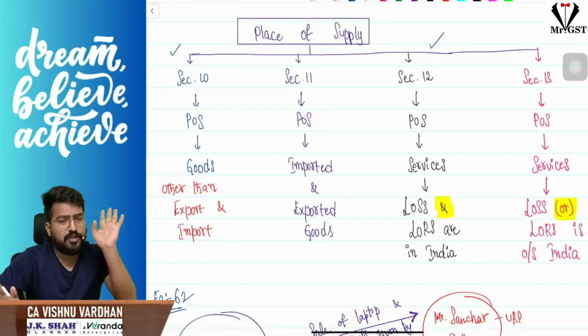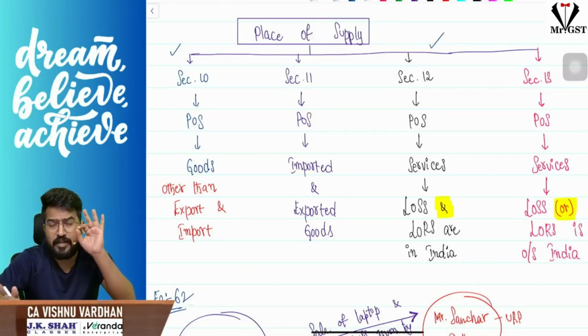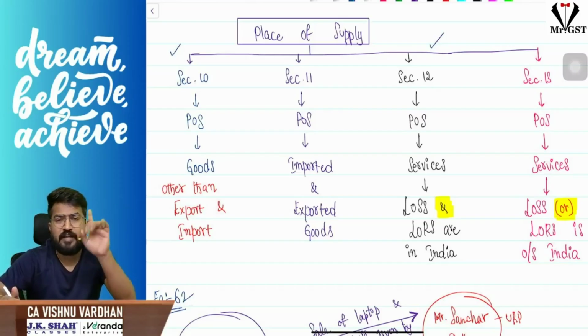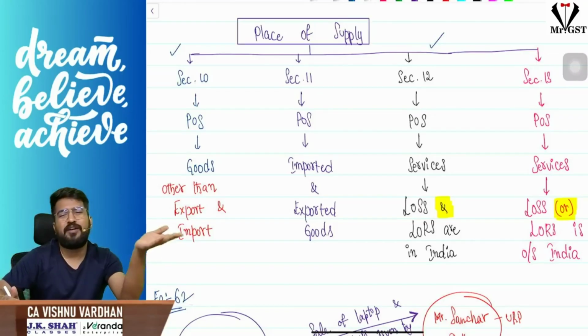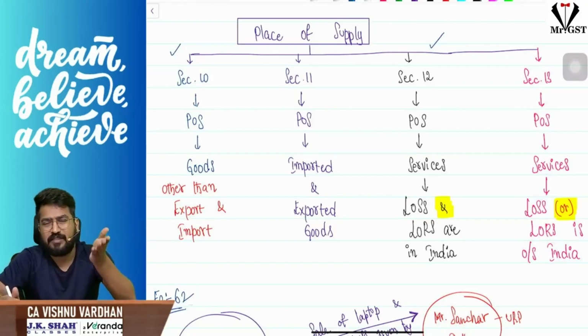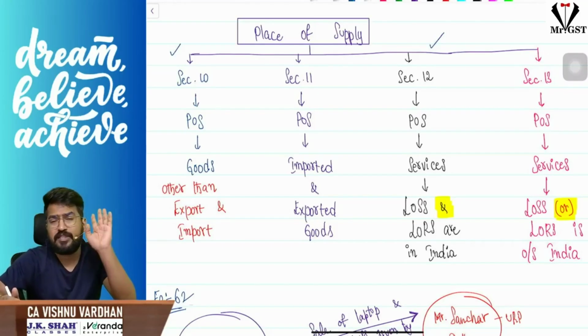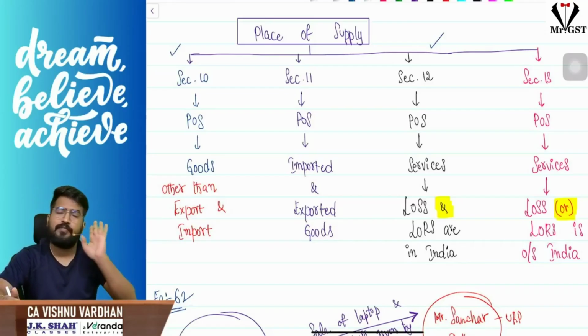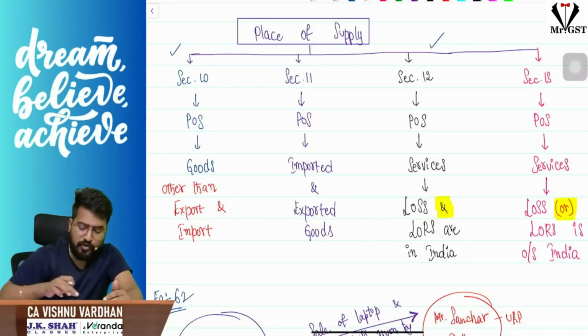Okay, so section 12 is place of supply for services where both the supplier and recipient are located in India. 13 is where the recipient or supplier, any one fellow, not both. If both are located outside India, why will we study about them in GST? Let us not worry about them. So section 13 talks about any one person, either the supplier or recipient, located outside India. Okay, so let us move on to section 10 first.